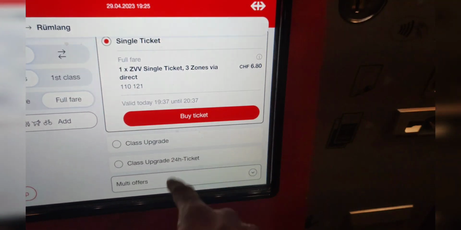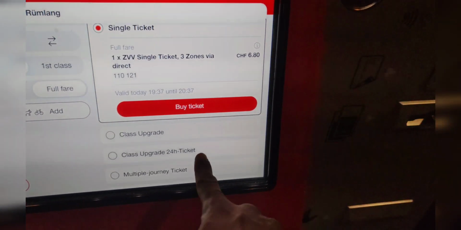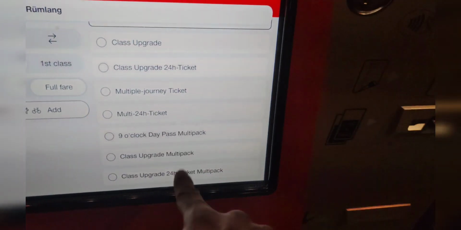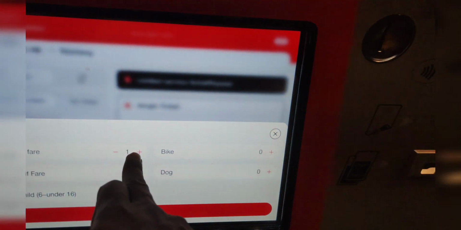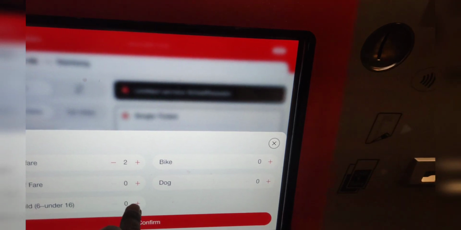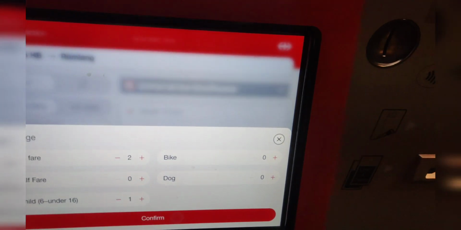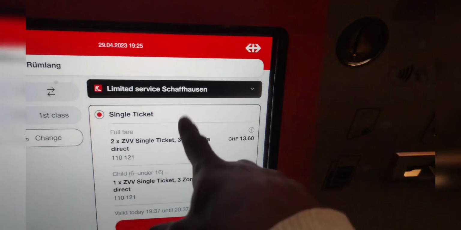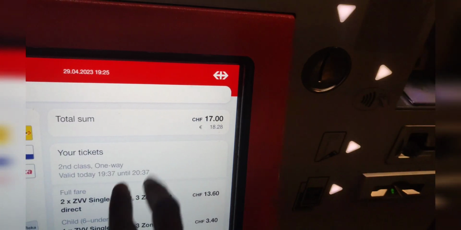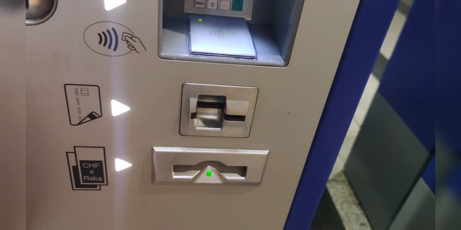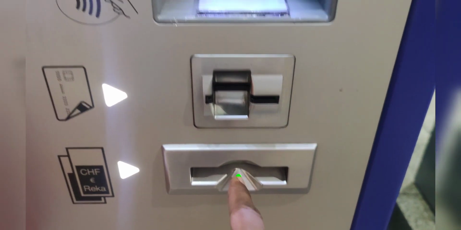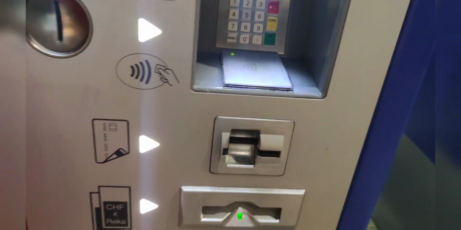So here we can also go for class upgrade or multiple journey ticket, and then multiple other stuff is there. So here we go for add, and then here we can go for say 2 adults and then 1 child. Okay, dog or a bike, you just confirm. Then you get your single ticket, and then you can go for buy ticket, and then just pay the money, and you have a card swiping machine, or you can insert the coins, or you can insert the cash, or you can insert the prepaid cards.